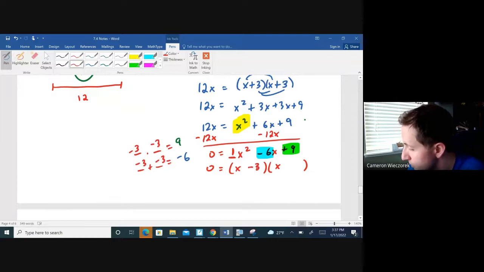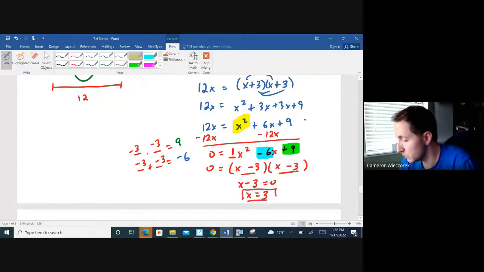Setting each factor equal to 0, it's really the same factor for this one. If you notice, it's x minus 3 twice, so it's going to give me the same answer. You don't have to solve it twice. You can just solve it once. I'm going to get x minus 3 equals 0, and if I add 3 to both sides, I get x equals 3. So that would be my solution to that one.